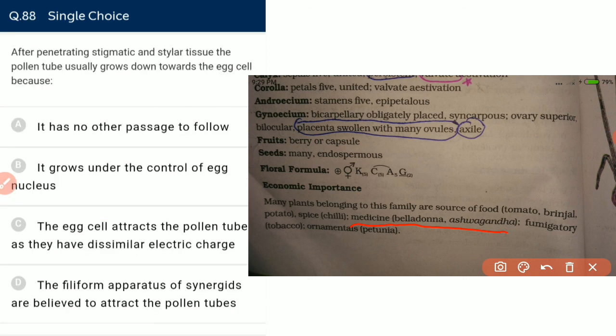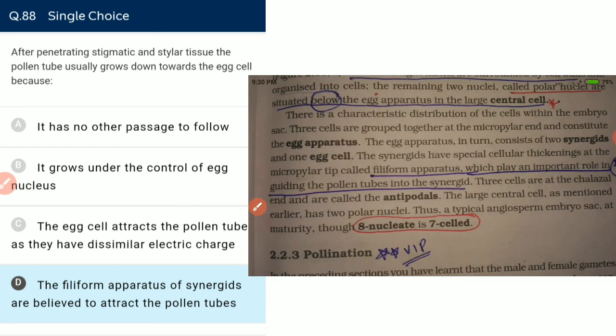After penetrating the stigmatic and stylar tissue, the pollen tube usually grows down toward the egg. It will move toward the micropyle because of the filiform apparatus. The filiform apparatus of the synergid is believed to attract the pollen tube, because the synergid is the entry point of the pollen tube in the embryo sac. The filiform apparatus plays a major role in guiding the pollen tube into the synergid.